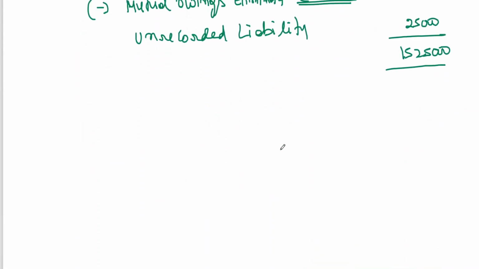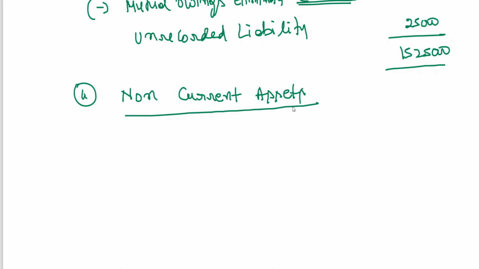Next, we can go for non-current assets. In that, tangible assets.